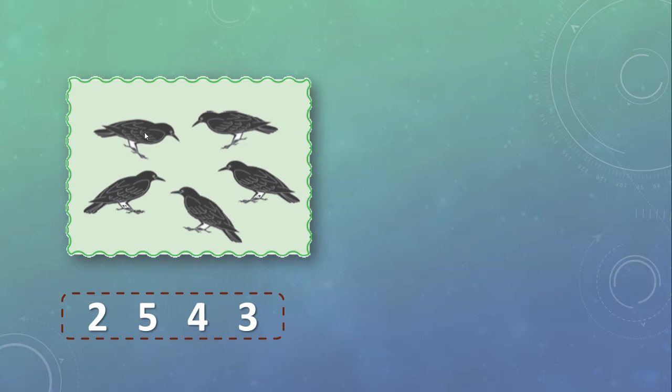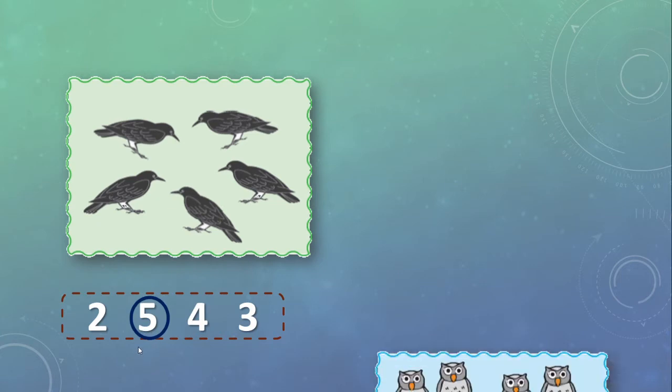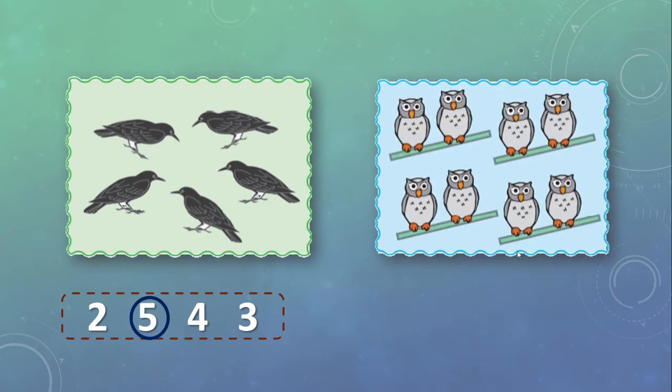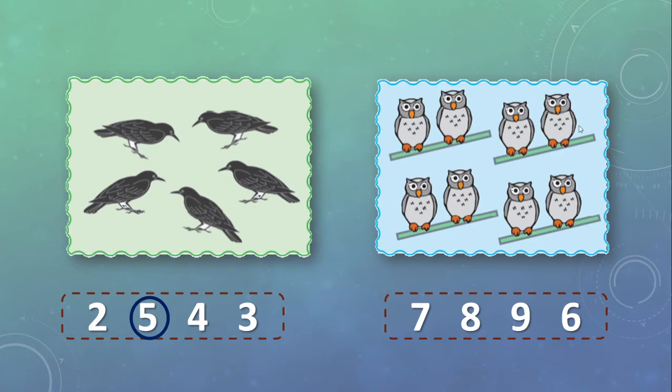Let us count the crows. 1, 2, 3, 4, 5. So let us circle number 5. Right? Here we can see owls. We will count this. 1, 2, 3, 4, 5, 6, 7, 8. Let us circle number 8 because 8 owls are there on the tree, right?